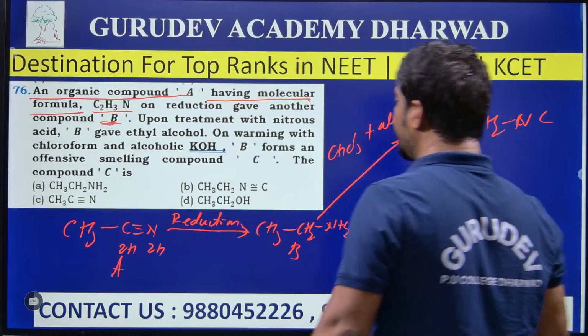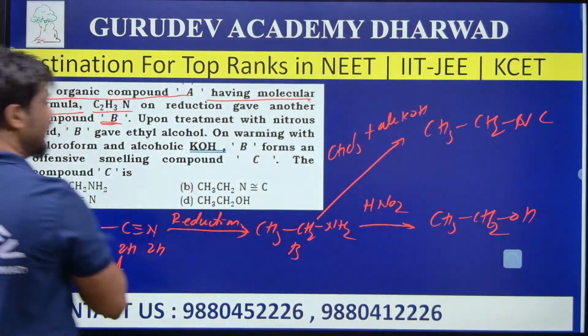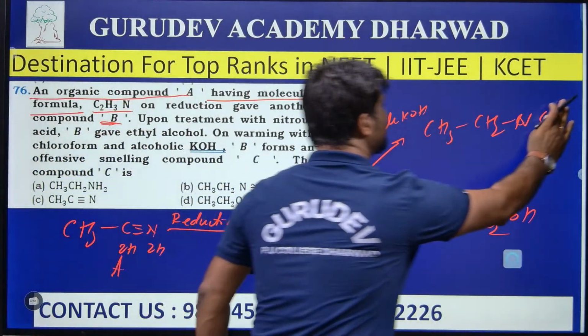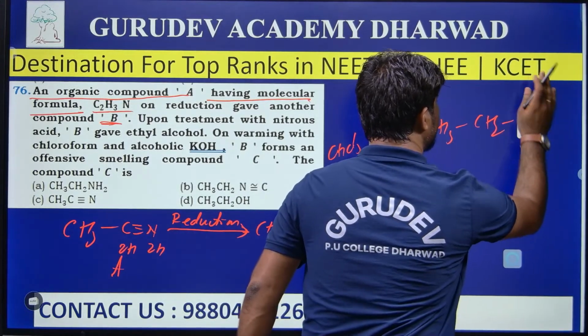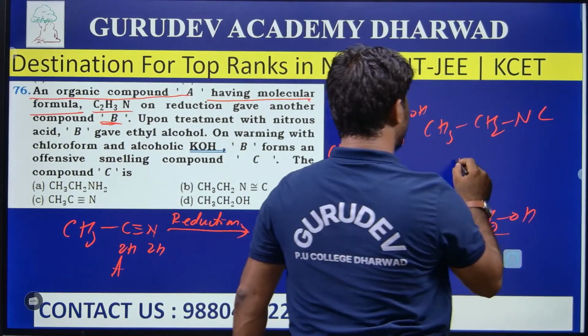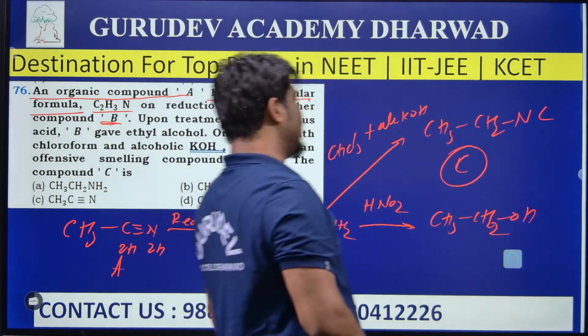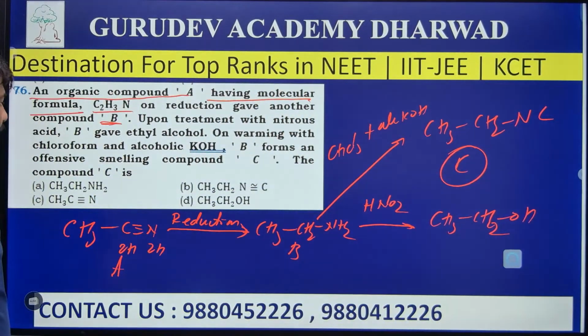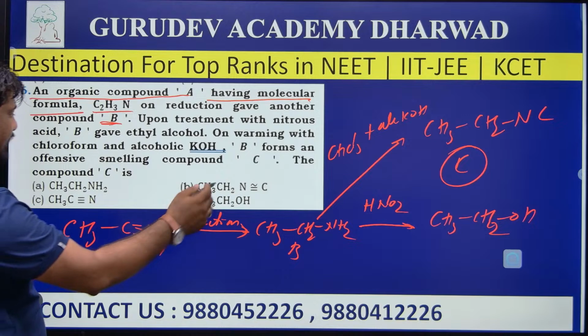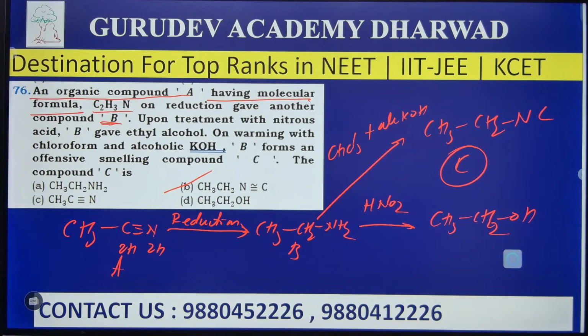It forms what? Isocyanate. The compound C is, of course, the compound C. Okay, and it is an isocyanate. Which is the right answer there? The right answer is B, CH2CH2NC. It's very simple.